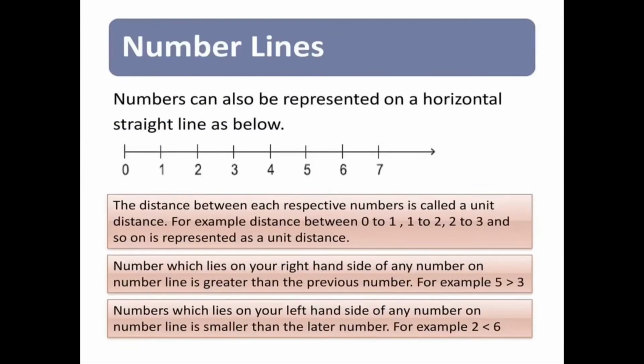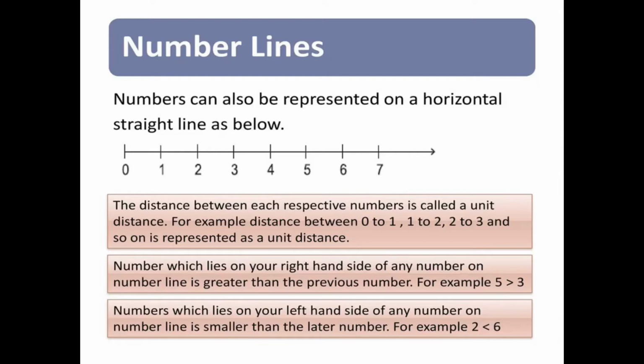Next topic is number lines. Now students, numbers can also be represented on a horizontal straight line as shown below. Here on this line, the distance between each respective number is called a unit distance. For example, the distance between 0 to 1, 1 to 2, 2 to 3 and so on is represented as a unit distance.